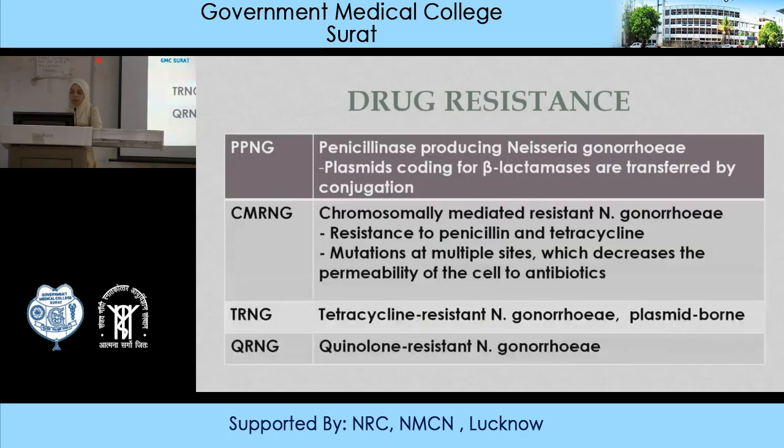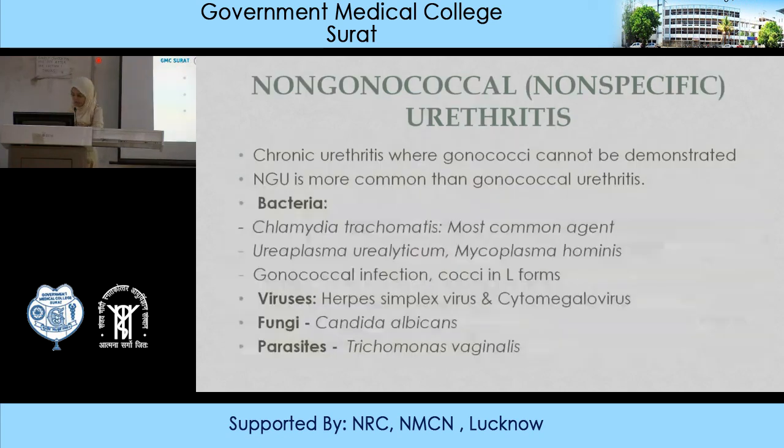Okay. Drug resistance, as I already mentioned, is commonly seen. PPNG is penicillinase producing Neisseria gonorrhoeae, which is commonly seen. They are plasmid coded for beta-lactamase and transferred by conjugation. Chromosome mediated resistant Neisseria gonorrhoeae are also seen. They are resistant to penicillin and tetracycline, due to mutations at multiple sites which decrease the permeability of the cell to antibiotics. Then tetracycline resistant Neisseria gonorrhoeae, which is plasmid borne, and quinolone resistant Neisseria gonorrhoeae. All these drug resistances are seen.